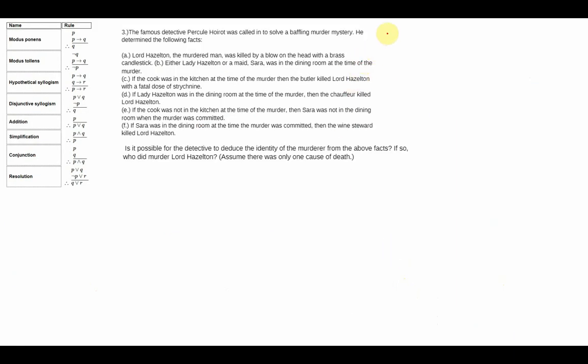Once again a murder mystery, but this time the detective Philip Poirot was called in to solve a baffling murder mystery. The Lord Hazelton, the murdered man, was killed by a blow on the head with a brass candlestick. Either Lady Hazelton or a maid Sarah was in the dining room at the time of the murder. These are the various clues that were given.